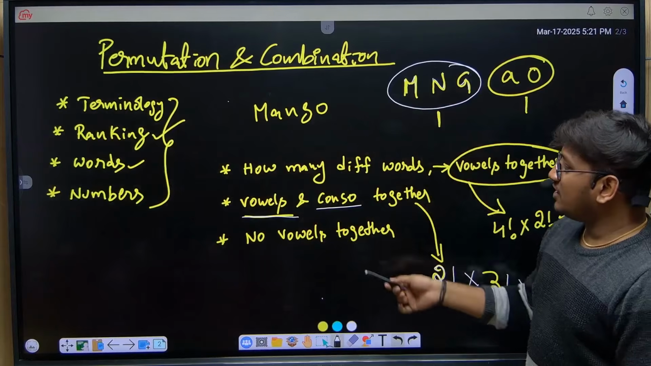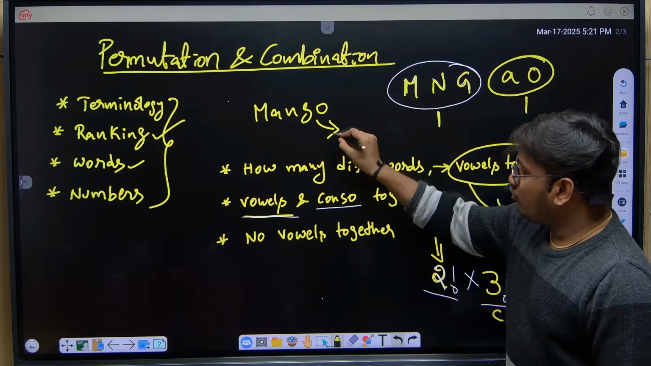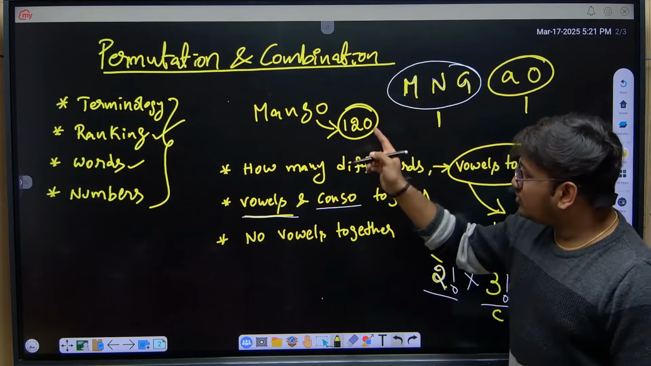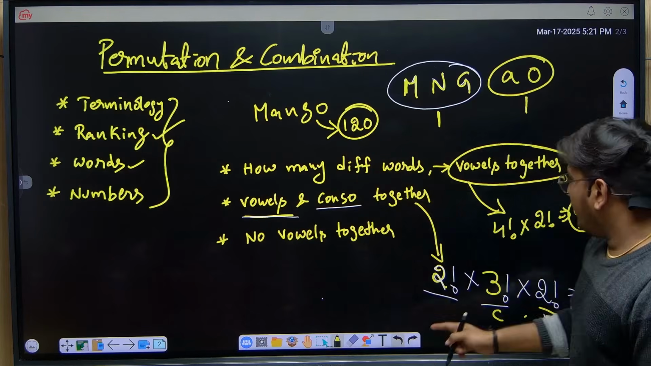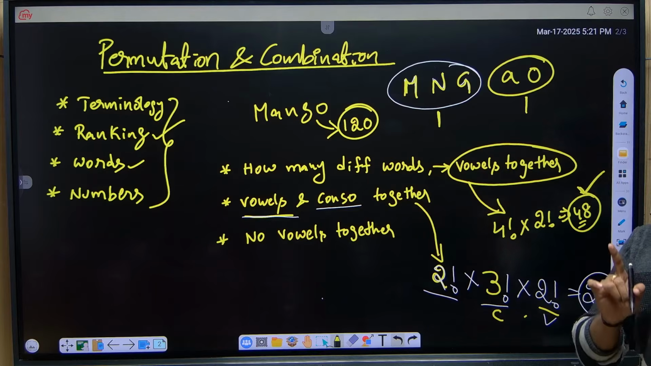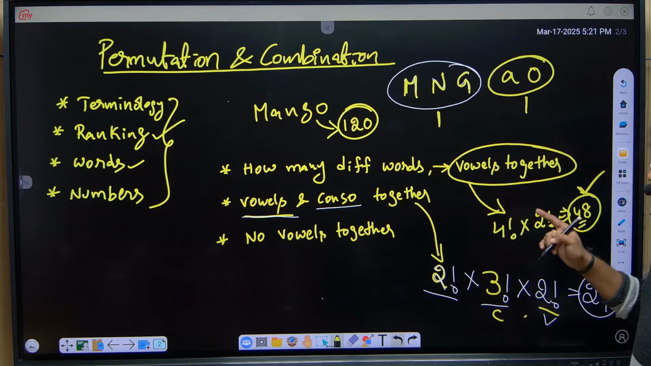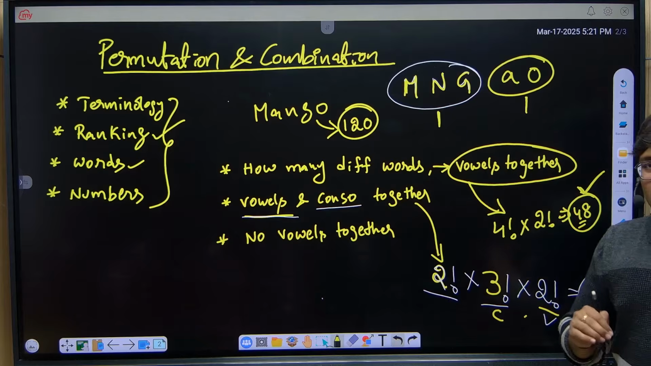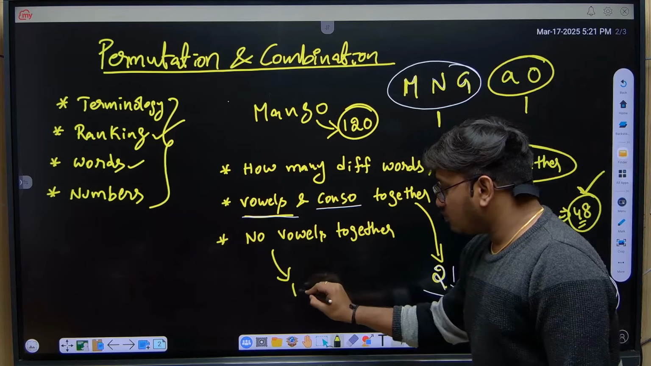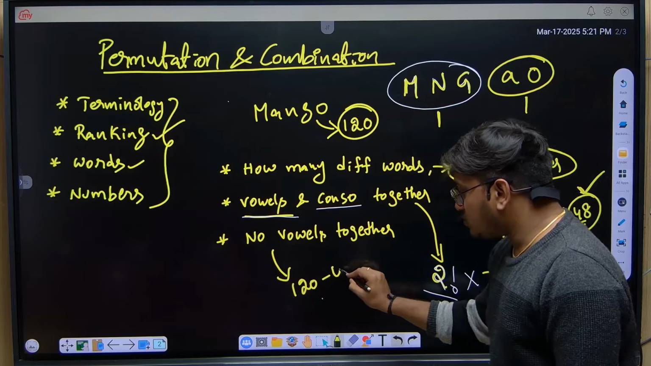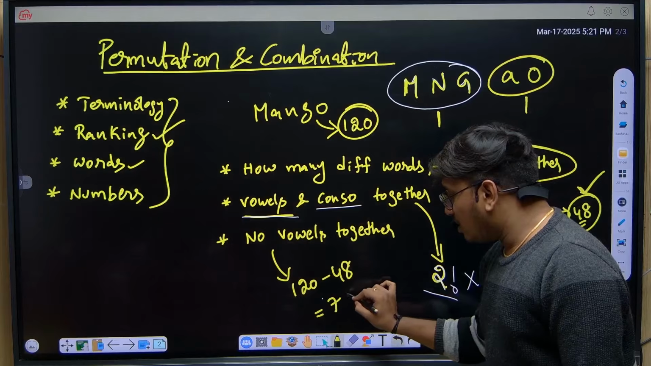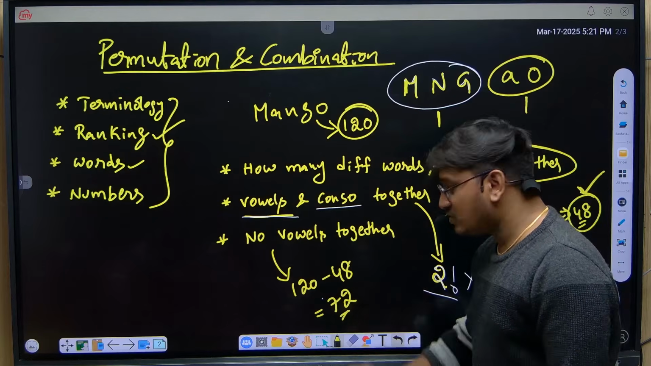So total in the word mango we have 120 combinations, right? Out of 120 we have 48 combinations where vowels are together. Now if I remove the possibilities of all vowels being together from the 120, then the remaining are not together. So the answer is 72. That's it, very simple.